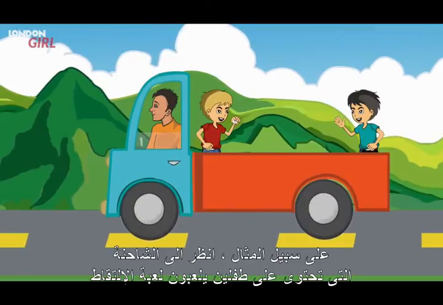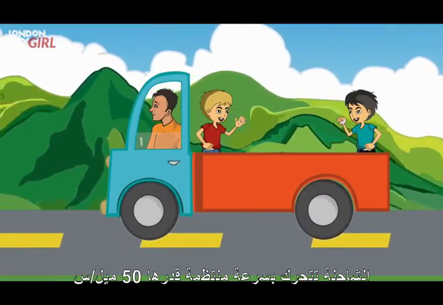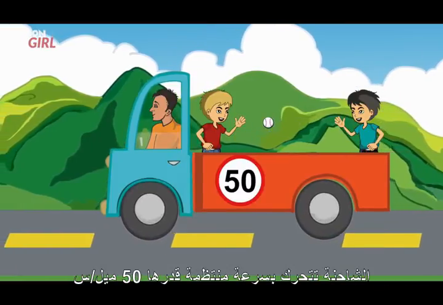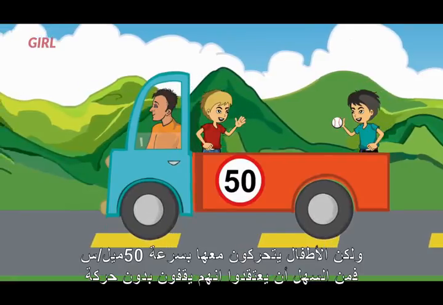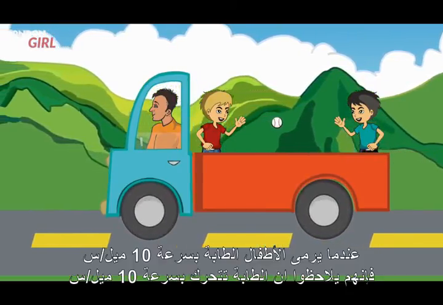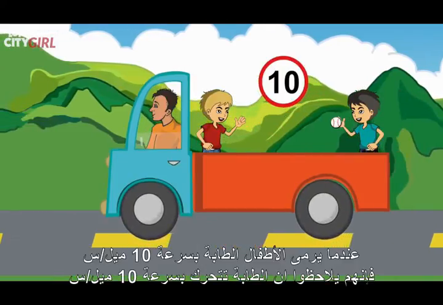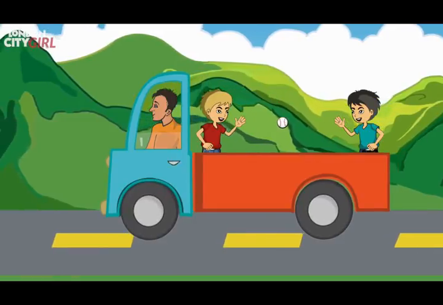For example, look at the truck with two kids playing catch. The truck is moving at a constant speed of 50 miles per hour, but as the kids are also moving with it at 50 miles per hour, they could easily think that they are standing still. When the children throw the ball at 10 miles per hour, they observe that the ball they have thrown is moving at 10 miles per hour.